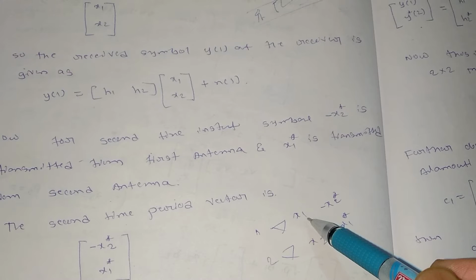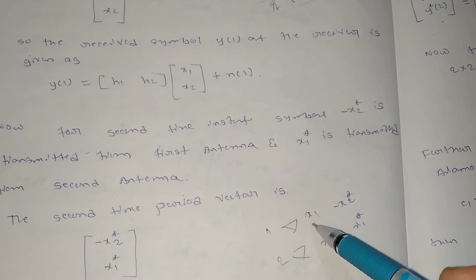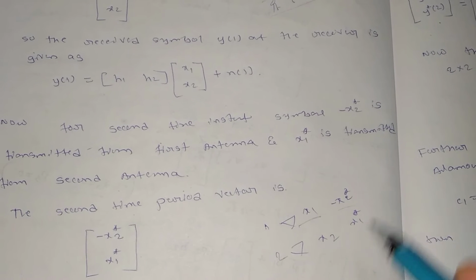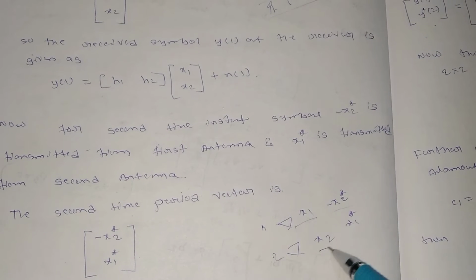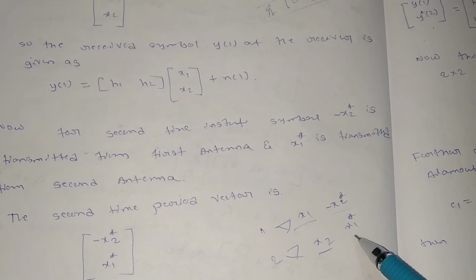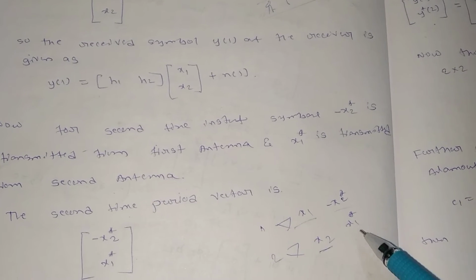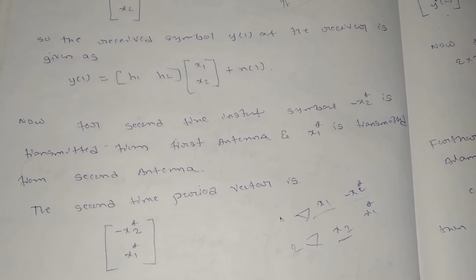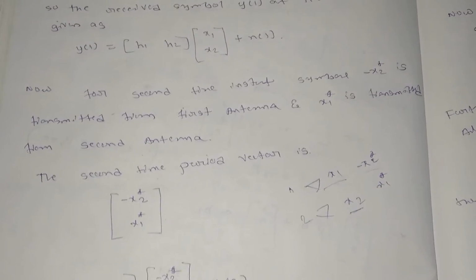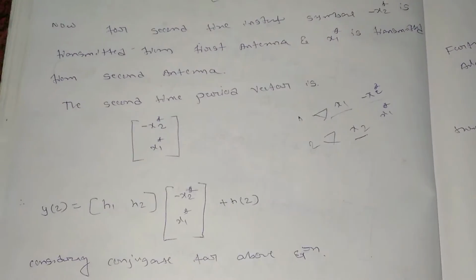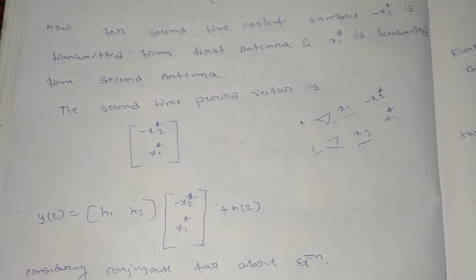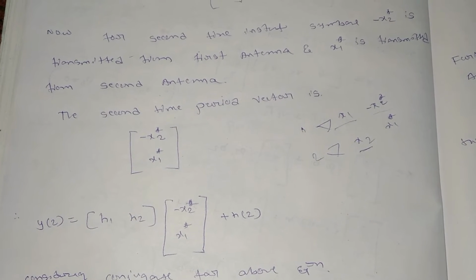So for antenna 1, the previously transmitted symbol was x1, now we are transmitting minus x2 star. And for antenna 2, we have transmitted previously x2, now we are trying to transmit x1 star here. Why we are doing it like this will be clear when we see the whole derivation. This is just a basic method which will be followed. For now, just keep in mind that we are transmitting in the reverse direction for the second time